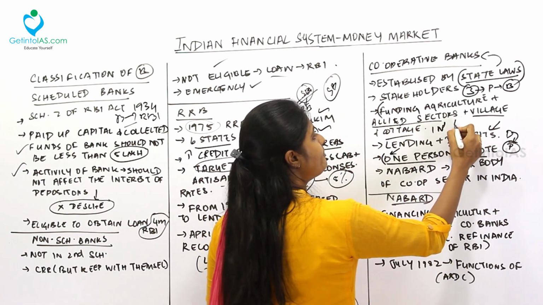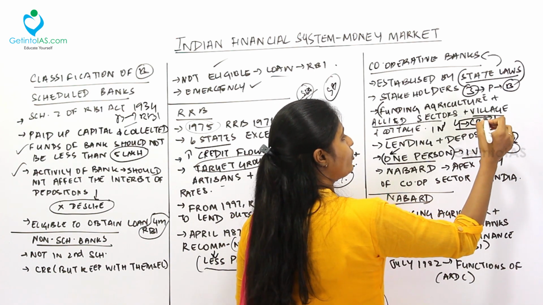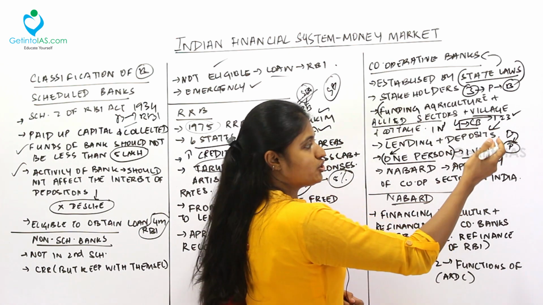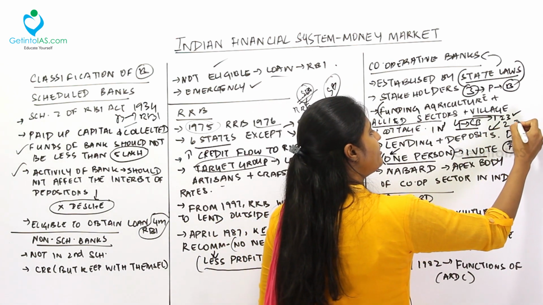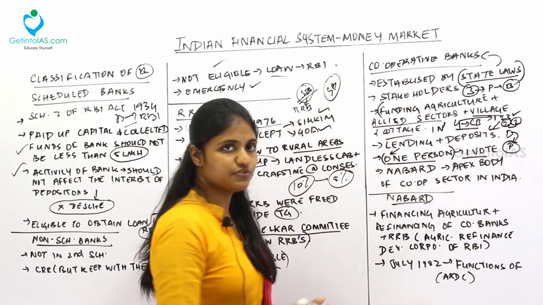In case there are 4 people who have formed a cooperative bank, each person has only 1 vote. So for a major decision, if 3 people support the decision, it will be passed. If only 2 people accept and 2 people do not, there is a tie. So this is how cooperative banks work.